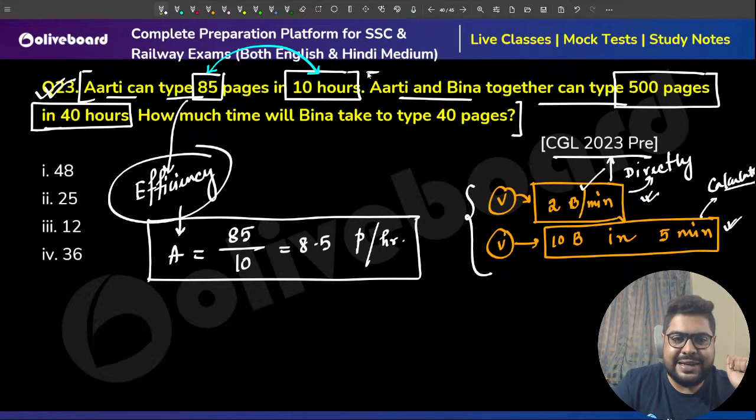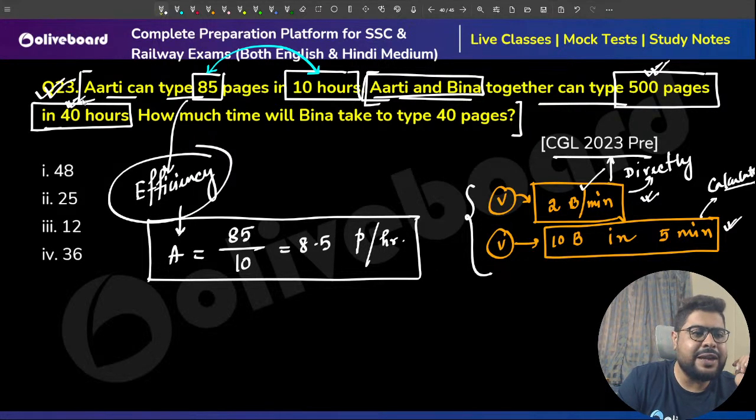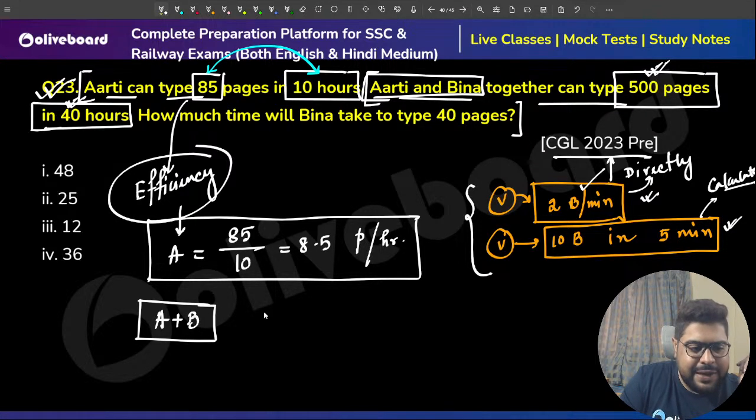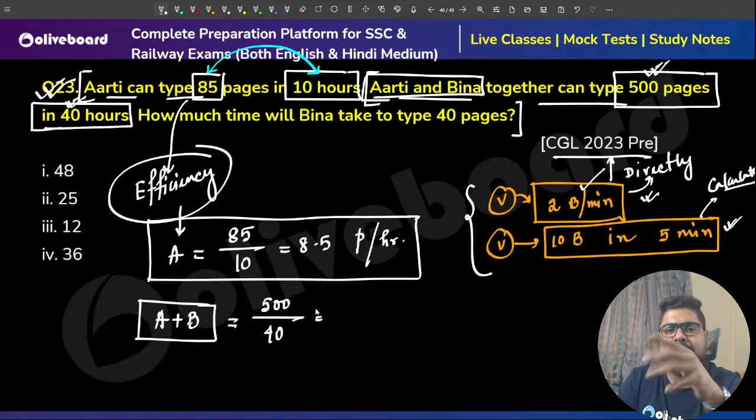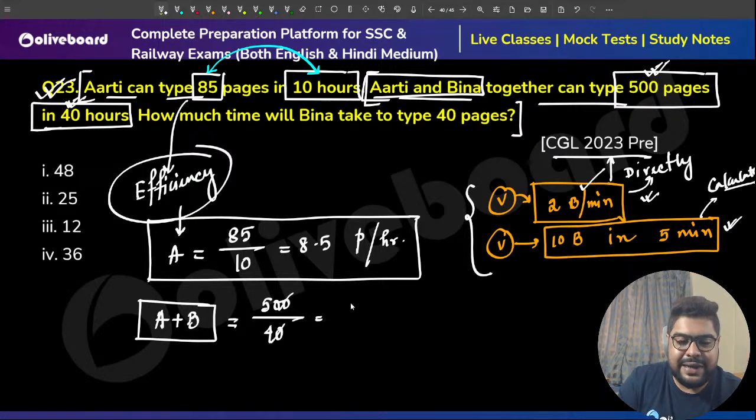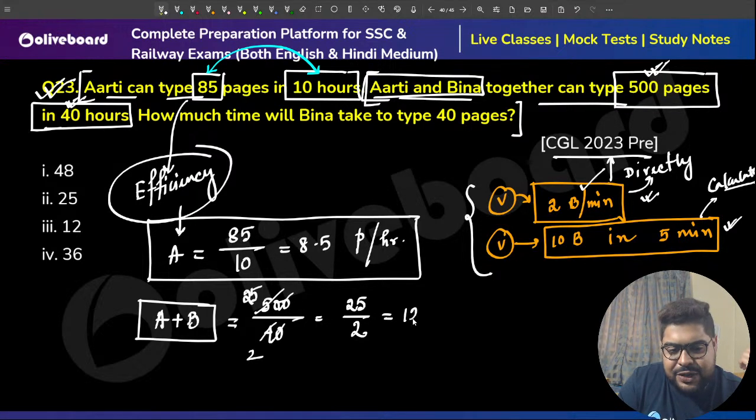Now comes the second scenario. Arti and Beena are now working together. They are completing 500 pages in 40 hours. So their combined efficiency, Arti plus Beena, is how much, sir? Sir, 500 pages divided by 40 hours, because 40 hours 500, 1 hour 500 by 40. Simple unitary method. So you can simply write 12 and a half pages per hour.